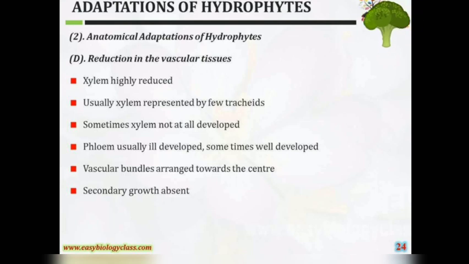Reduction in the vascular tissue. Xylem is highly reduced. Usually xylem represents few tracheids. Sometimes xylem is not at all developed. Phloem usually ill developed, sometimes well developed. Vascular bundles arranged towards the center. Secondary growth is absent.